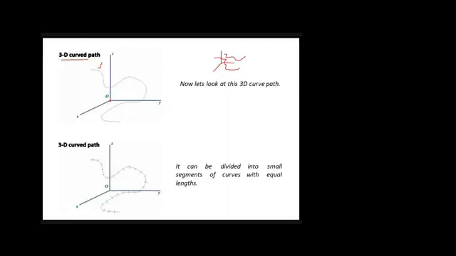Okay, here we want to derive one conclusion from this curve path. What is that? Let's have a look at it. If we divide this curvilinear motion into small segments, we will observe that the whole curvilinear motion is a combination of small segments, and each segment is basically an arc, right?